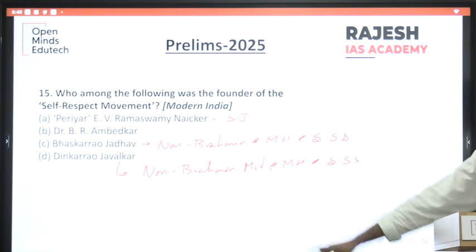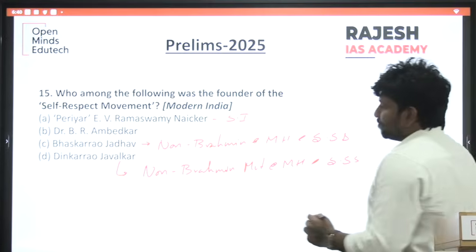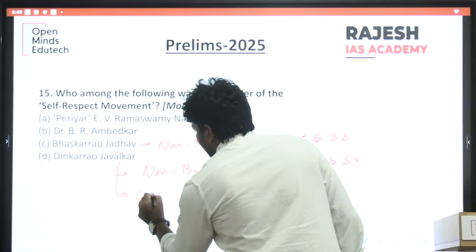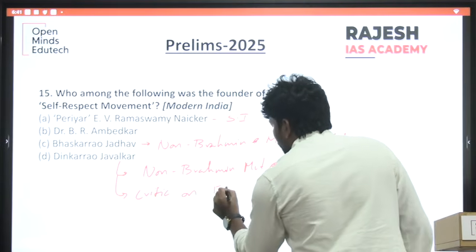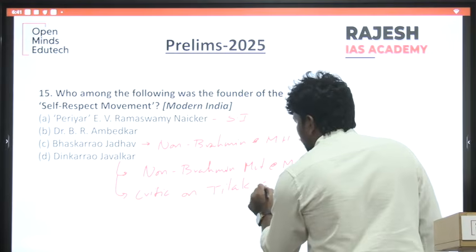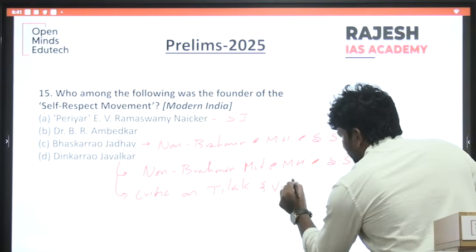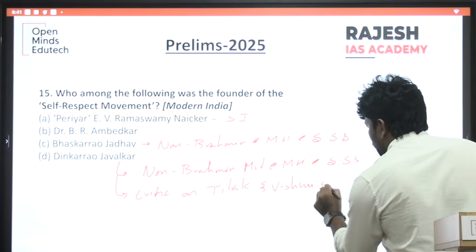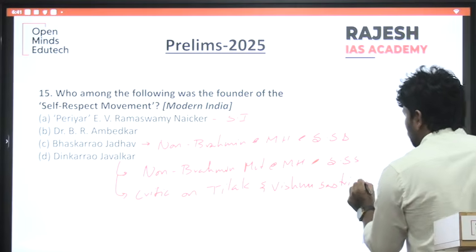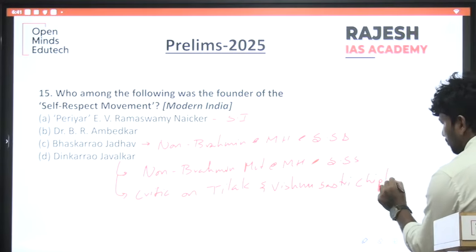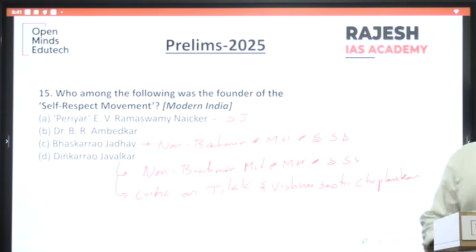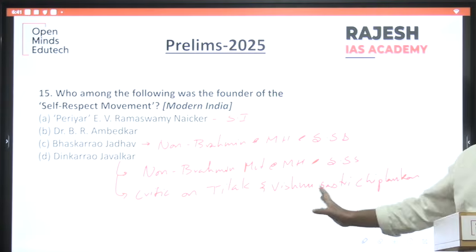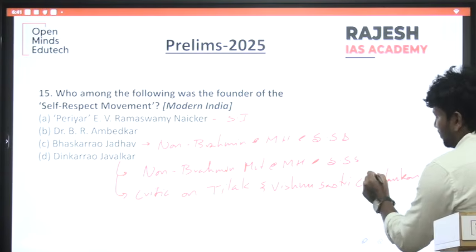One interesting fact about Dinakar Rao is that he is known as a critic of Tilak and Vishnu Shastri Chiplunkar. This person is known for criticizing two important great leaders. Who is Vishnu Shastri Chiplunkar?